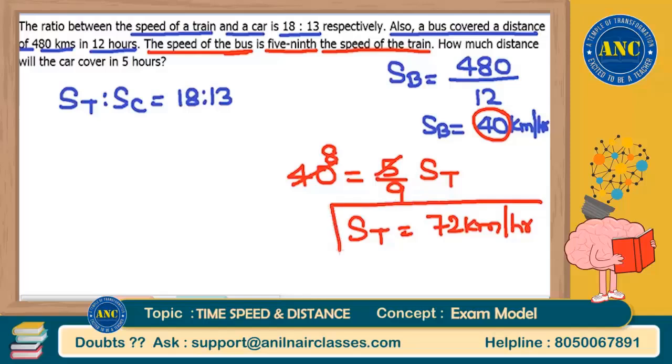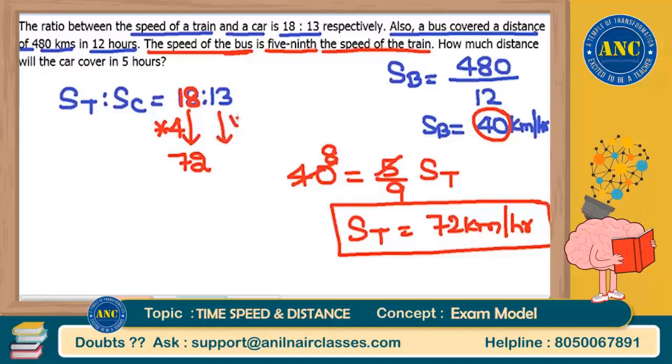According to the ratio, speed of train is 18. According to the question, speed of train is 72 kilometers per hour. 18 into 4 is 72. Similarly, 13 also multiply by 4. 13 into 4 is 52. That means speed of car is 52 kilometers per hour. Right?